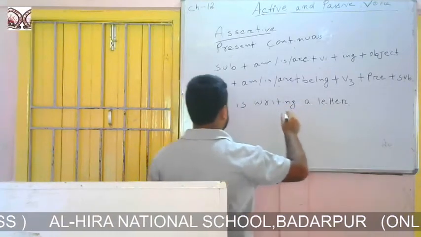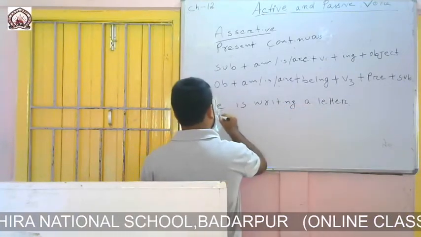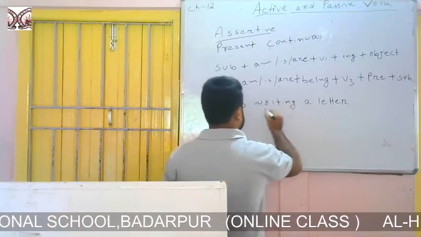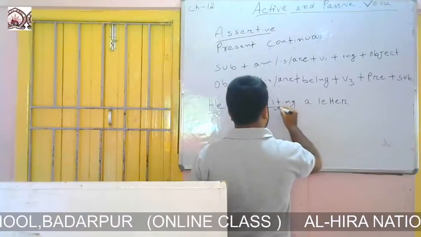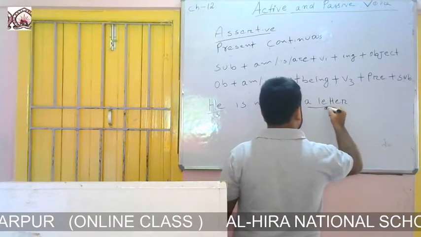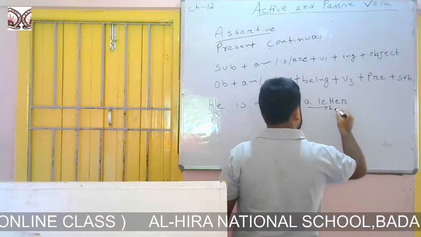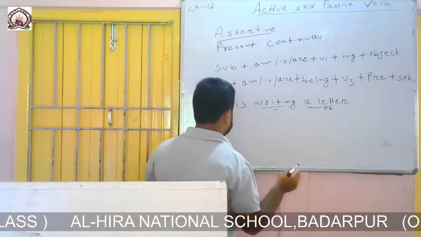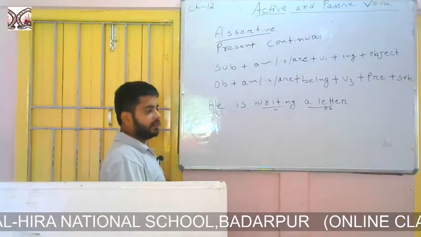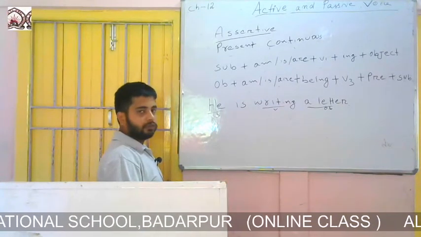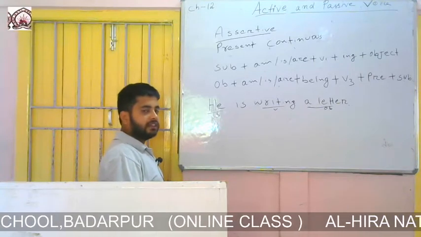He is writing a letter. This is the subject, this is the verb, and this is the object. If we identify the subject, verb and object, then we can easily change the voice.